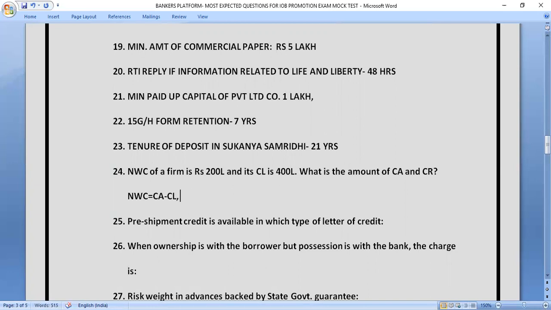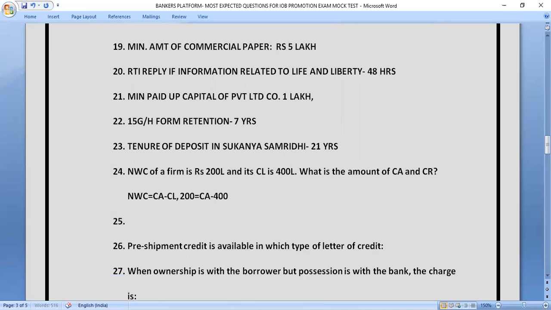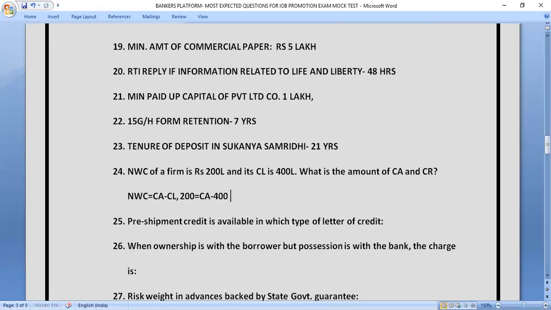So from here only you can get 200 is equal to CA minus 400, and from here we can get CA is equal to 600, and then the rest is very easy.